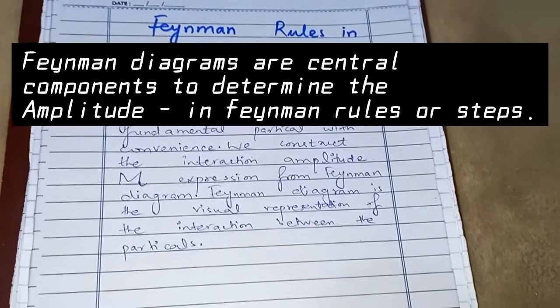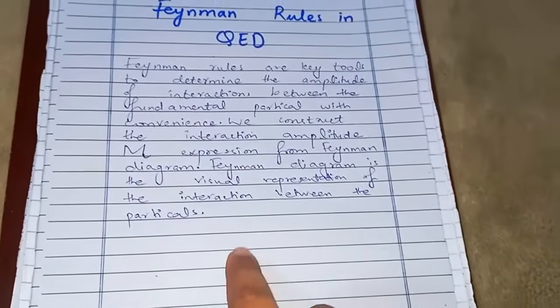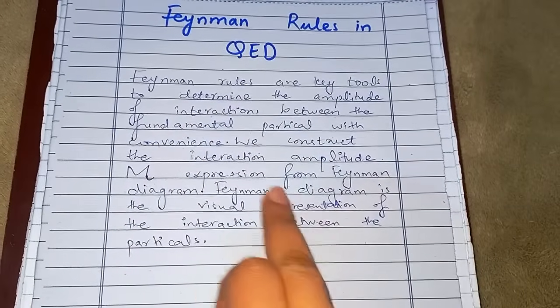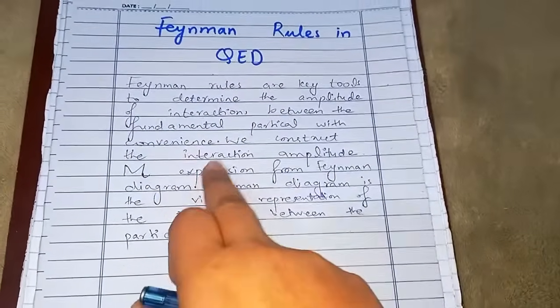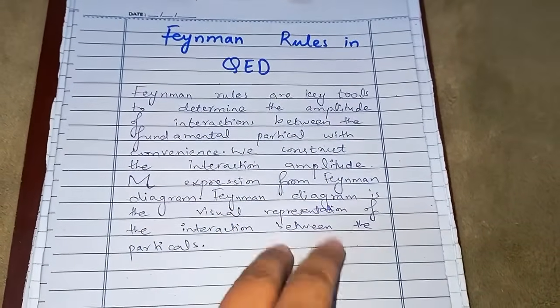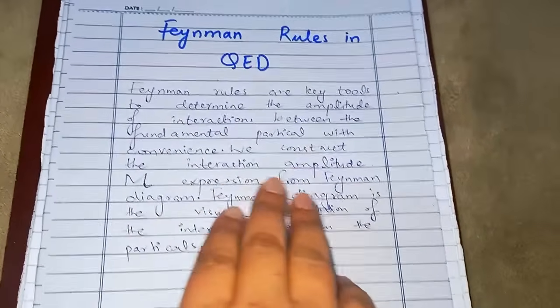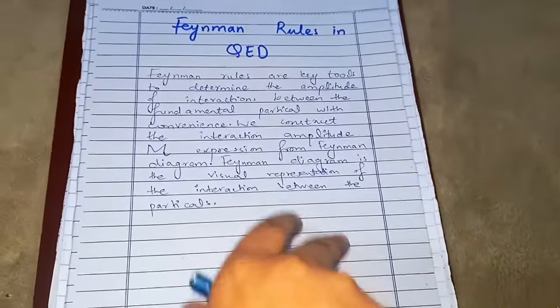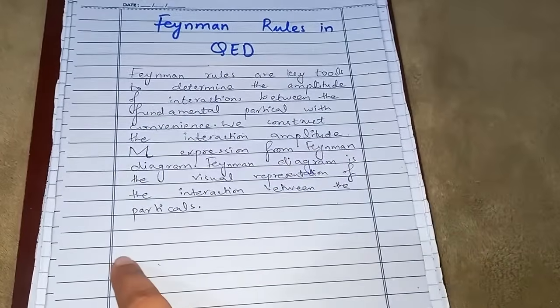These Feynman diagrams are actually the visual representation of interaction between the particles. Feynman diagrams are actually really vital in the whole process of determining the interaction amplitude, and it's a part of Feynman rules. Okay, we'll see it. It's not different from Feynman rules. It's actually a vital part of it, and we construct the whole basis based on these Feynman diagrams.